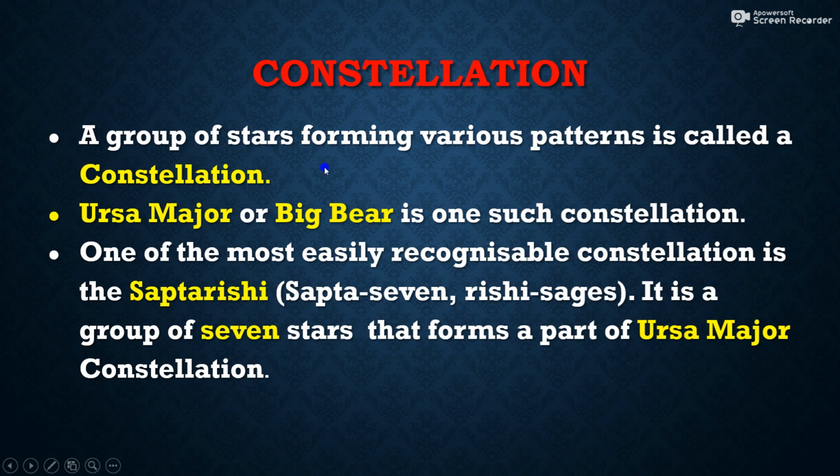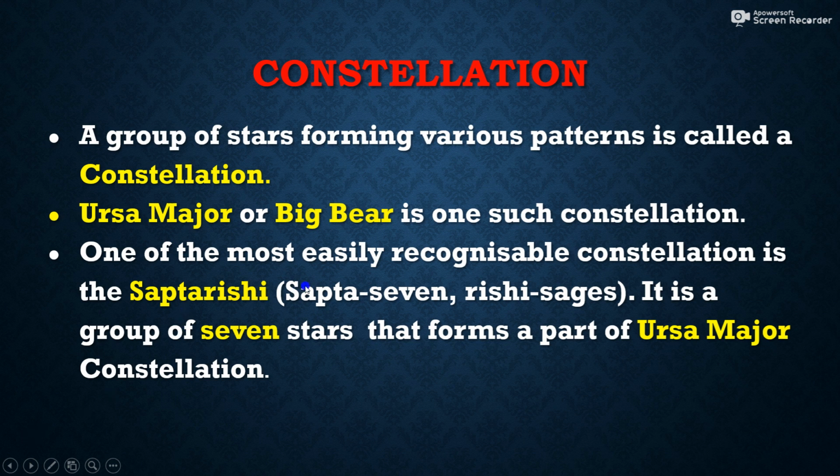Constellation. A group of stars forming various patterns is called a constellation. So a constellation is nothing but a group of stars forming a pattern. When different groups of stars form various patterns, those patterns are called constellations. For example, Ursa Major or Big Bear is one such constellation. This is called Big Bear because its shape is like a bear. All of you know a bear. So the shape of the Ursa Major constellation is like a bear, so this is called Big Bear.